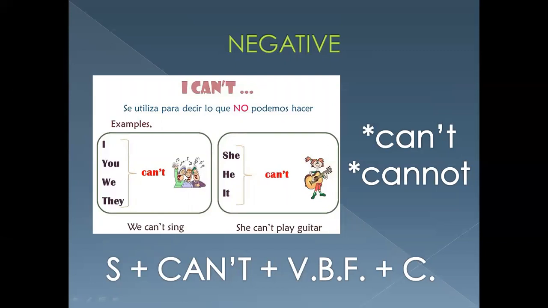They can't sing, okay? And then we have she can't play the guitar, he can't play the guitar. En este caso, la negación se va a utilizar para hablar de aquello que no podemos hacer o no tenemos permitido hacer o no tenemos la posibilidad de hacer. So we have general structure, subject, can't or cannot. Ambas formas son correctas. Verb in base form and complement.